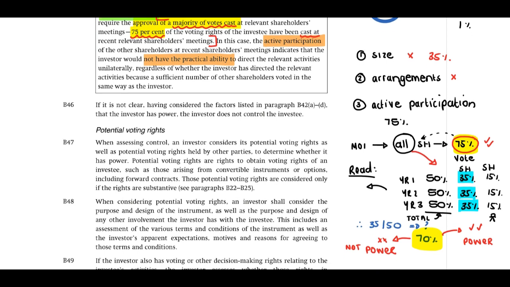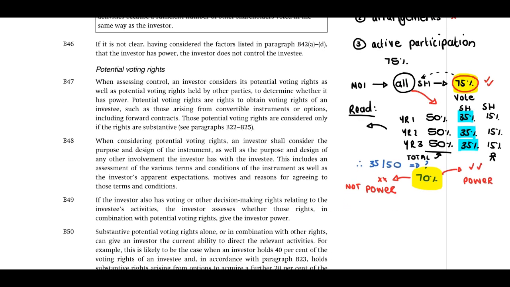If we change the scenario a little bit, and let's say, for example, that one shareholder owned 40%, and this will then be 10%, 40 out of 50 will then be 80%. Then it's easy. This will be, yes, there will be power. Because based on history, we were able to prove that this shareholder was able to make the decisions at the meetings.